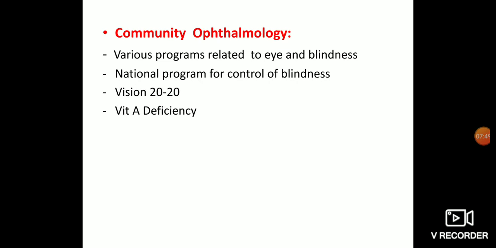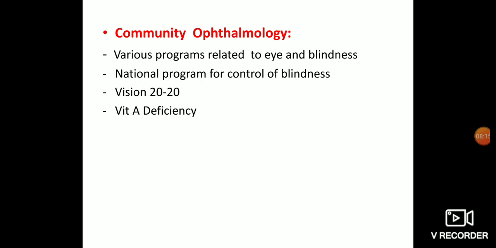Okay. Then what is blindness? What are the causes for the blindness? Causes for the blindness in children are different, in adults are different. In elderly population, causes of the blindness are different. Okay, so in adult and elderly population, we can say the most common cause for the blindness is cataract. Second most common cause of the blindness is glaucoma. So there are different causes for the blindness.